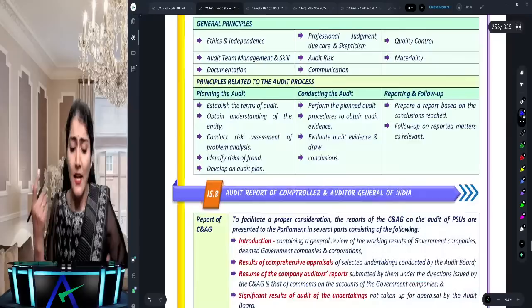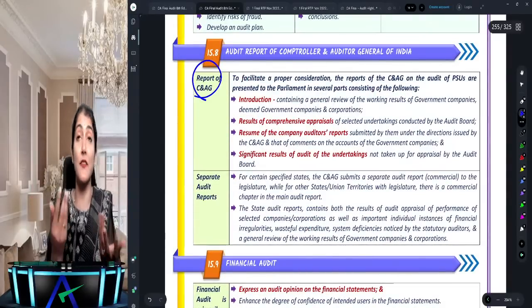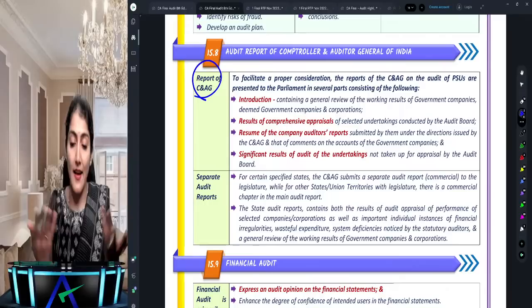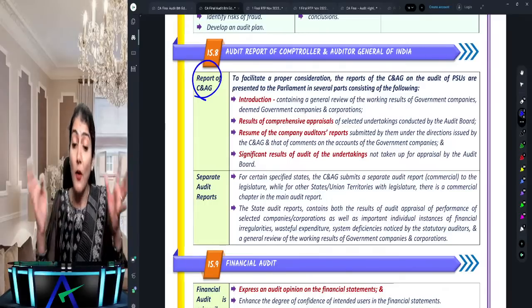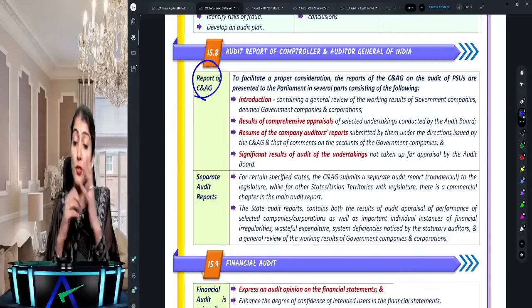Okay. Right. Then you also have this report of CAG. Okay, so these questions are like do or die questions, right? Has a question come in the exam? Yes. And the audit report of CAG. Now, what does it say? What should be there in the report of CAG?